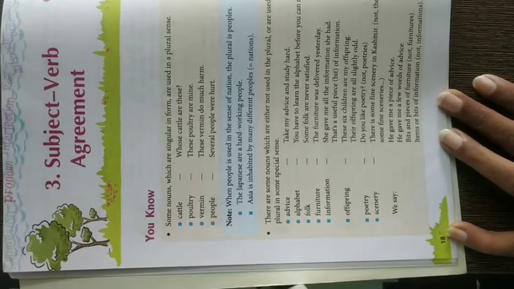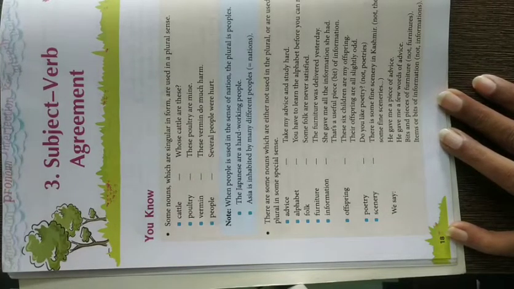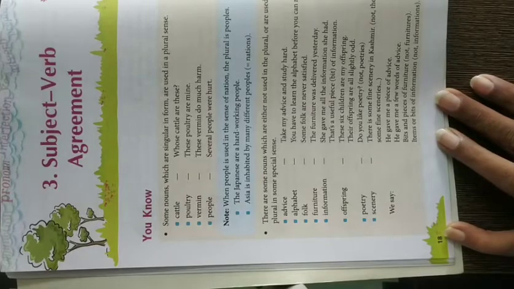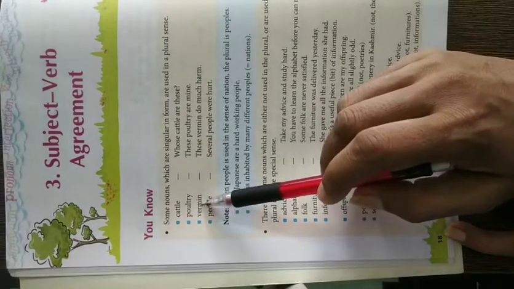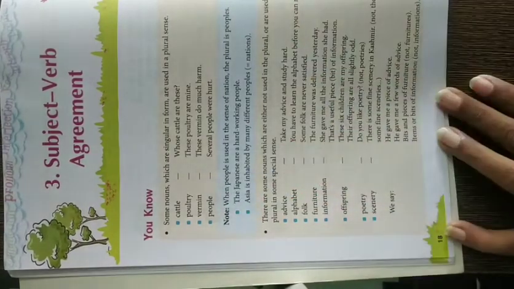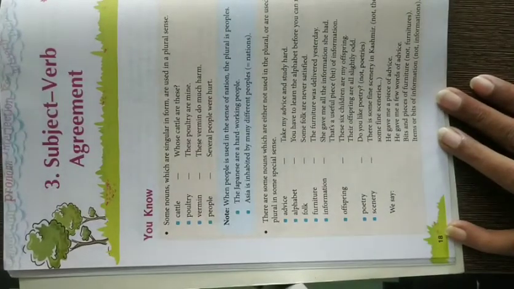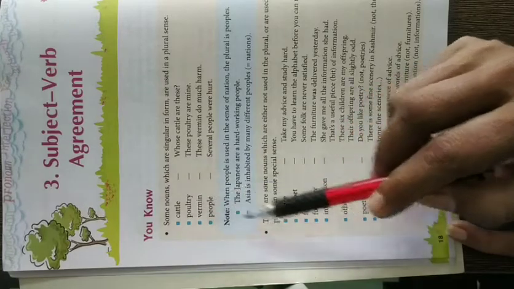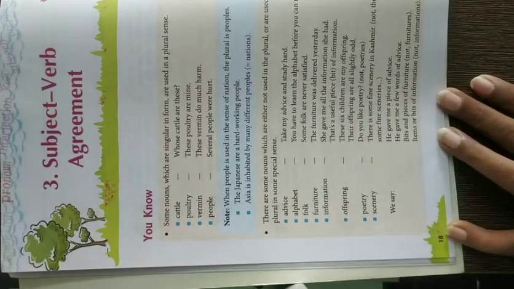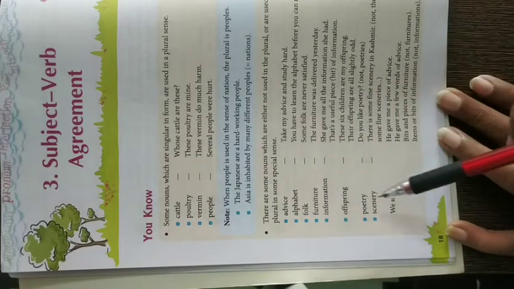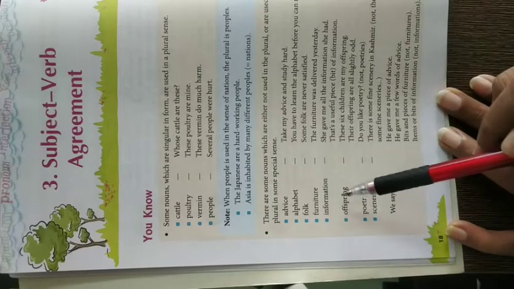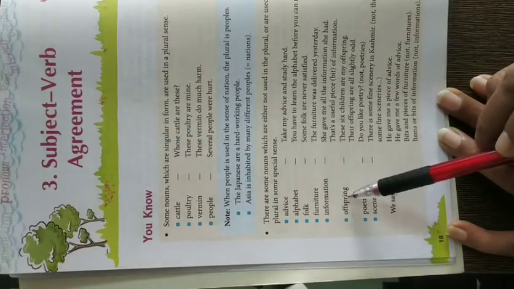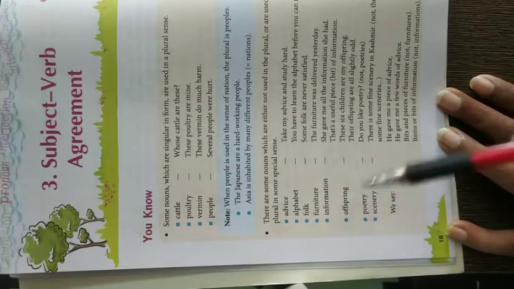Now we begin with the point-to-point explanation of the subject and verb agreement rules. Certain nouns have been given over here which are always used in the plural form. So you go through these, that is cattle, poultry, vermin and people. Fine. Certain have been given in accordance to the demand of this sentence. We will be seeing whether they are singular or plural.